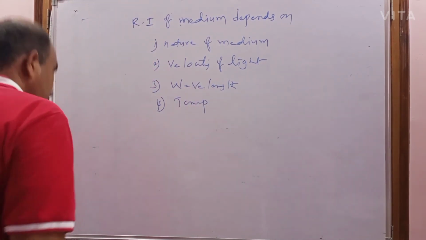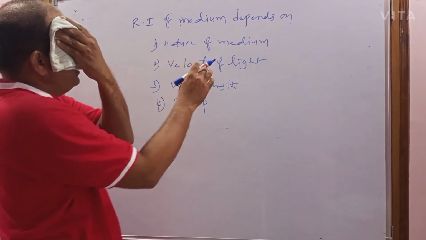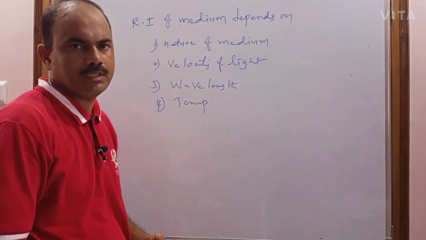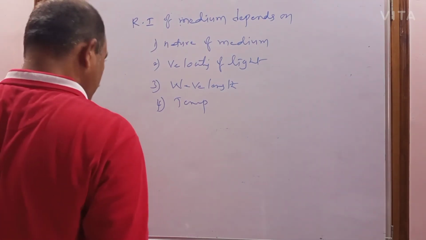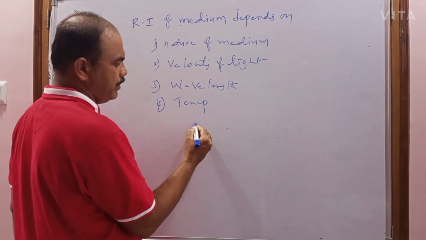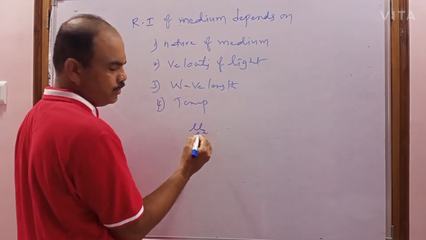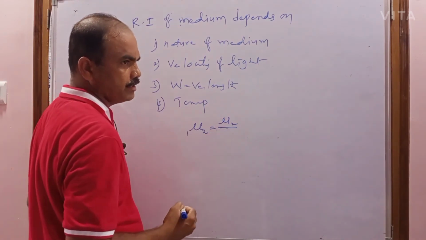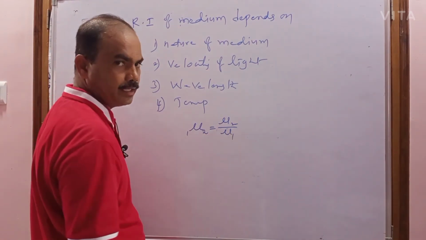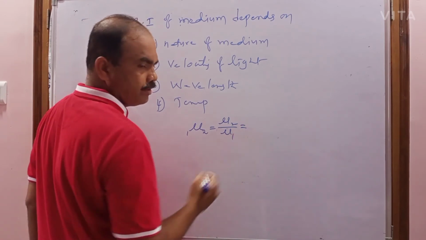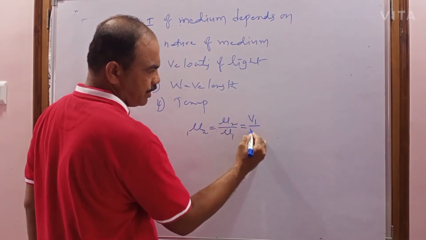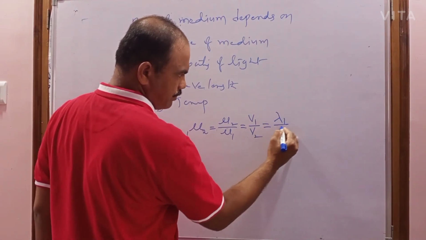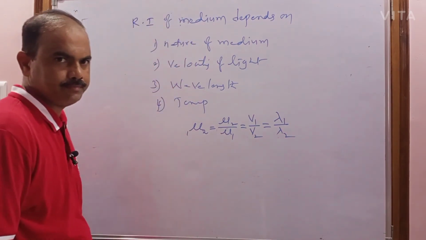So what is the relation between the refractive index and velocity of light, and refractive index and wavelength of the light? Already you know that. According to the formula, relative refractive index of medium 2 with respect to 1 equals mu2 by mu1, absolute refractive index of medium 2 by absolute refractive index of medium 1. So that equals velocity of the light in first medium to velocity of the light in second medium. So that equals wavelength of the first medium to wavelength of the second medium.